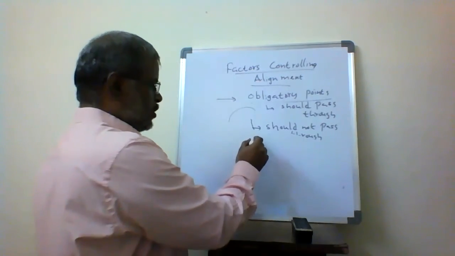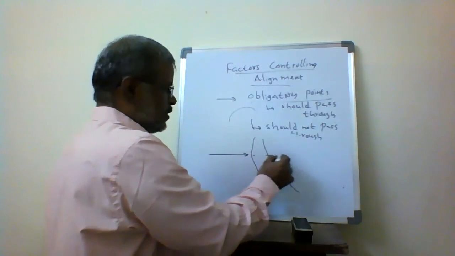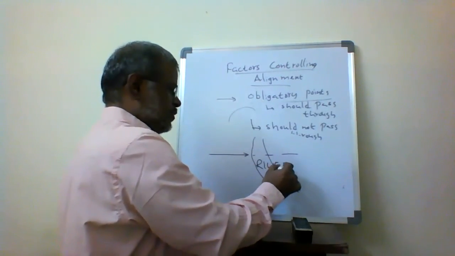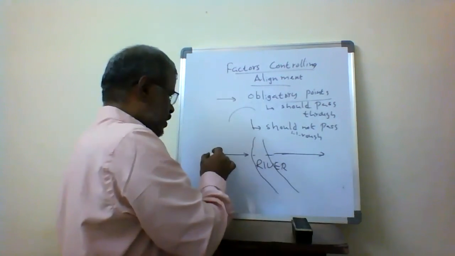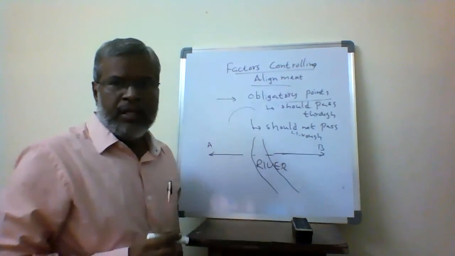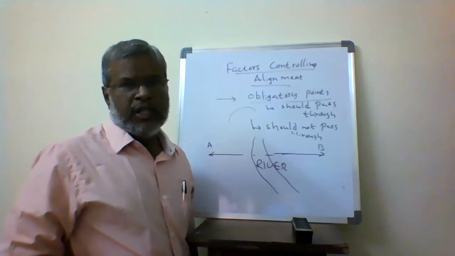Another one is a river flowing over. So my alignment is passing like this. The river comes across, so my alignment goes like this. This is starting point A and this is point B. I'm going for this alignment, so in between, the river is going to come across.